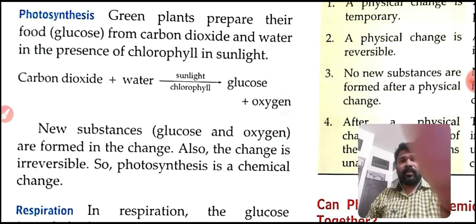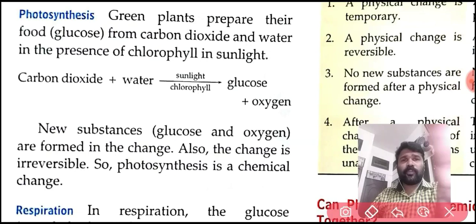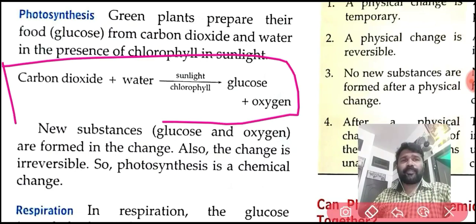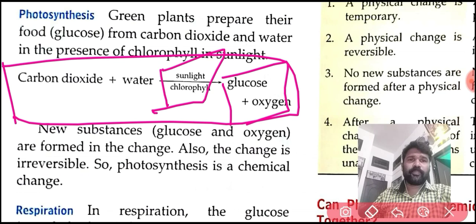The chemical equation of photosynthesis is given here. In photosynthesis, plants use carbon dioxide and water. By treating carbon dioxide and water in the presence of sunlight and chlorophyll, glucose and oxygen are formed.